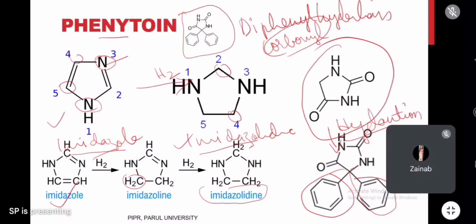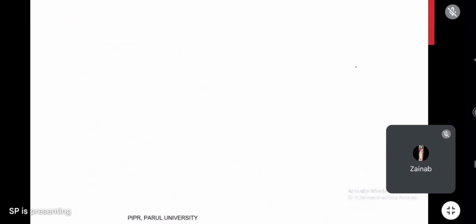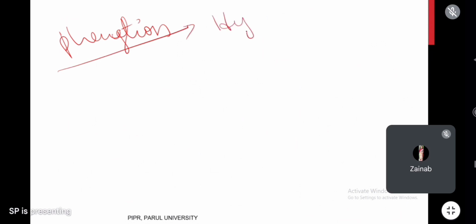These are some basic points about phenytoin. Why I am explaining all these things, you will understand in adverse effects. So these are some basic points, and I will not go further into synthesis. I'm not a biochemistry or medicinal chemistry expert, but I'm just trying to make you understand some basic things. Phenytoin is an imidazolidine molecule. It is a hydantoin molecule.